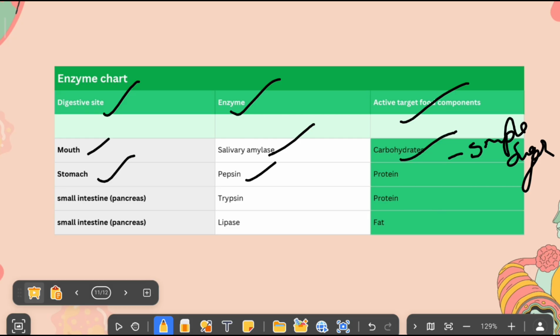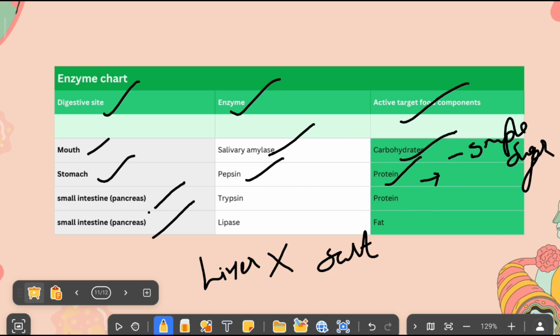In the stomach, we have pepsin. Remember, pepsin will act only in an acidic medium. For that, we have hydrochloric acid, and it will convert protein into peptides. In the small intestine, we have the pancreas and the liver. But the liver doesn't have any enzyme. It has bile salt for breaking down complex fat into simple fat, and that process we call emulsification. Now, the pancreas will provide two enzymes, trypsin and lipase. Trypsin will break down the protein, lipase will break down the fat molecule.